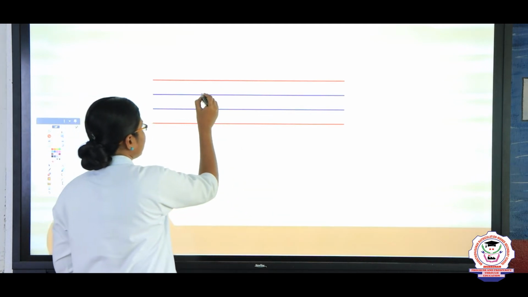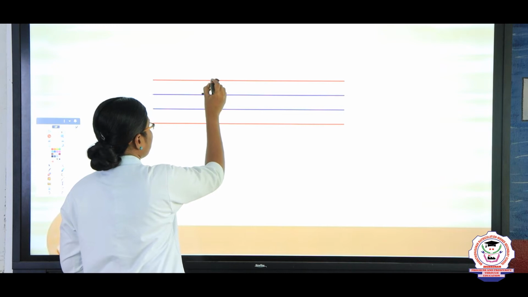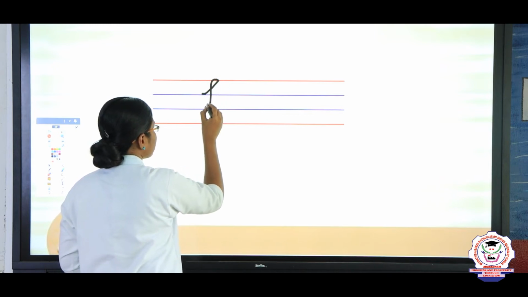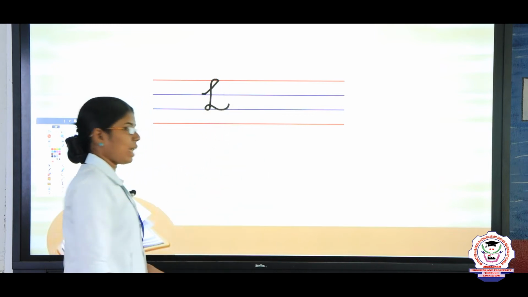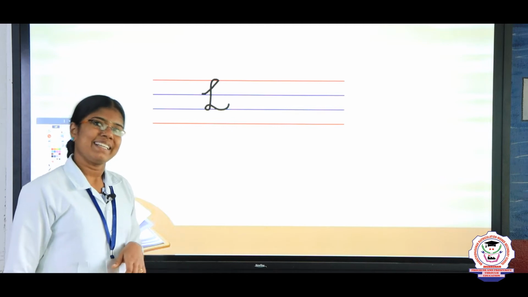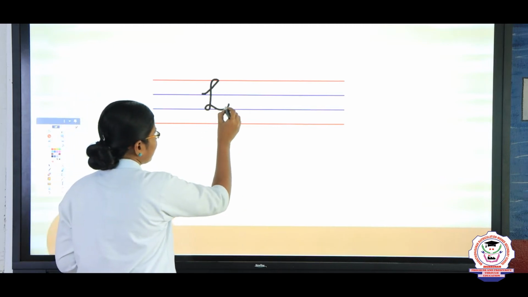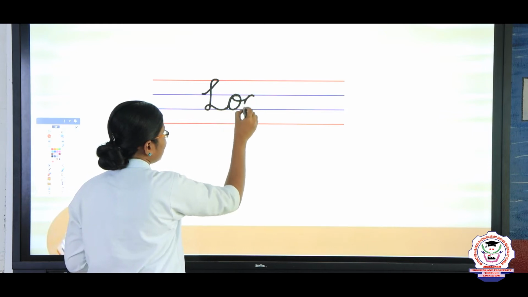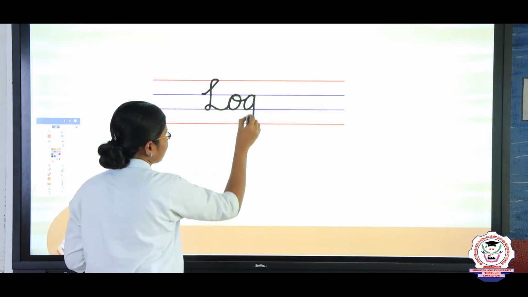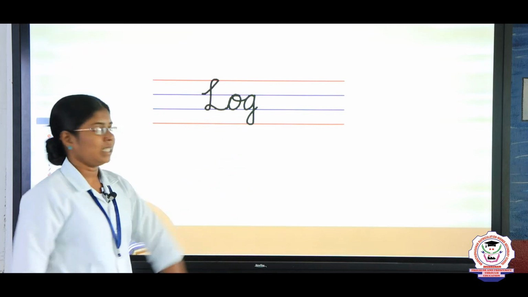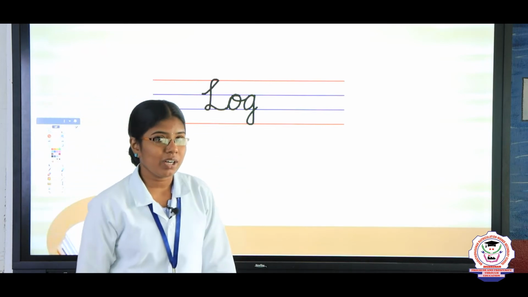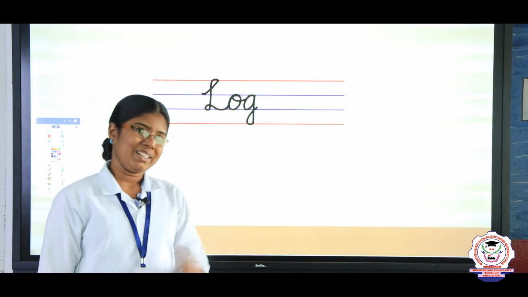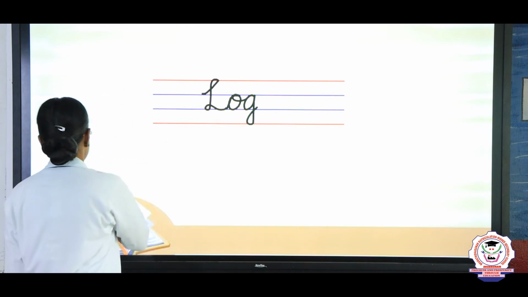From here, go up, make a bend, come down, do like this. What letter is this? L, very good. From here, O and then G. L-O-G, log. Very good dears.